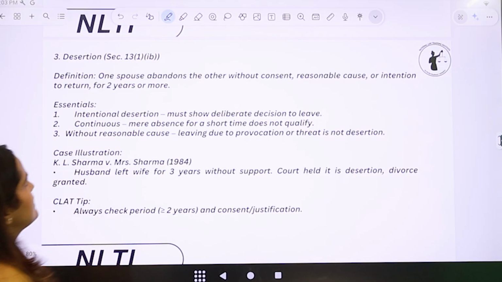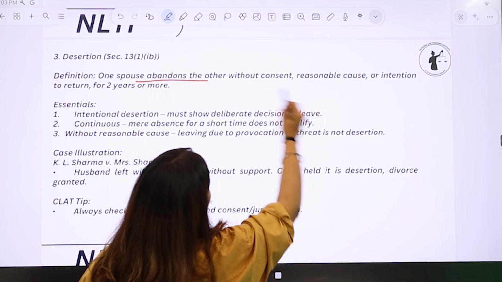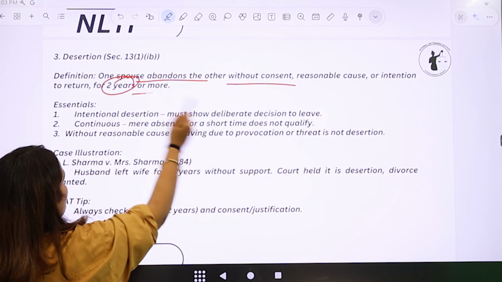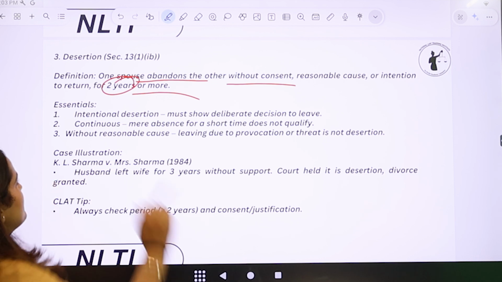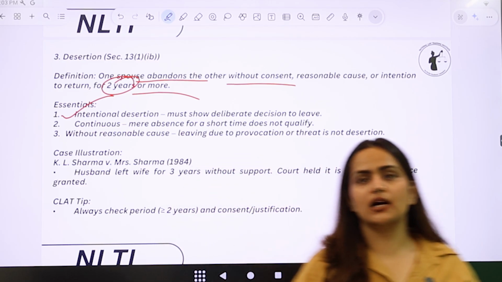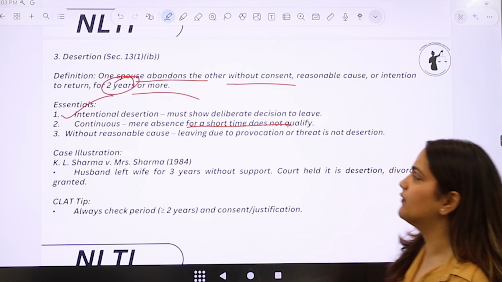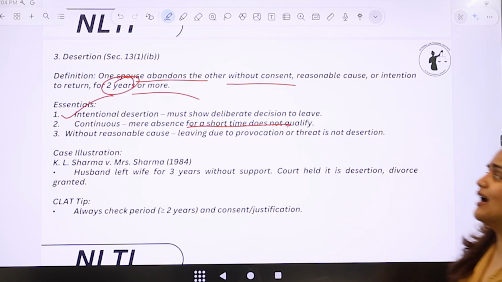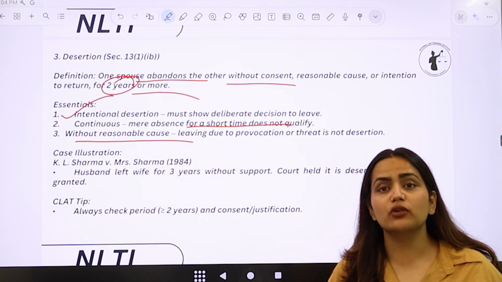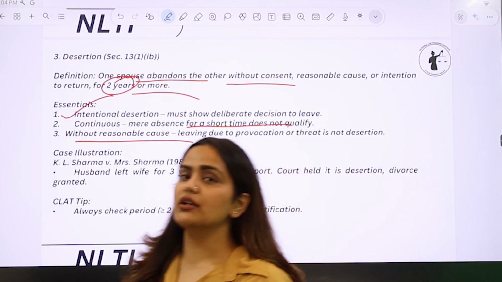Now, then the third one is desertion. Desertion basically means wherein one spouse abandons the other without consent, reasonable cause or intention to return for 2 years or more. Right? What are the essentials here? Number one, intentional desertion, wherein the spouse knew that I am leaving my spouse. Right? Next, continuous. Mere absence for a short time does not qualify in this case. And without reasonable cause. It is not that the husband shifted somewhere outside for a job and he is not able to come for 6 months, so the wife can file divorce on grounds of desertion.